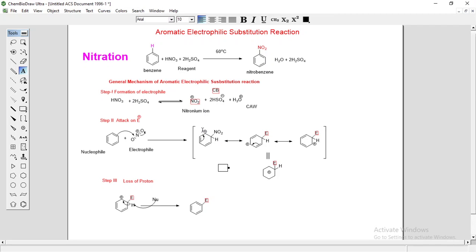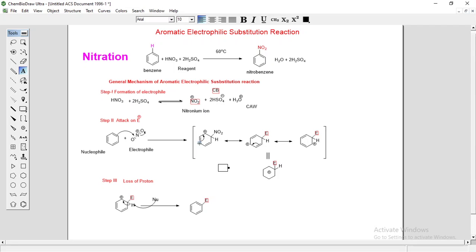Now this carbocation is an electron deficient species, this carbon is electron deficient. To minimize the electron deficiency of this carbon, this double bond will delocalize here to stabilize the electron deficiency of this carbon, and there will be the formation of a new carbon double bond, and this carbon loses its electron.